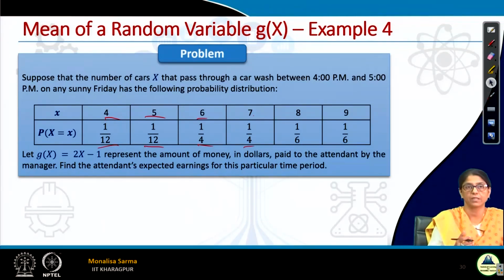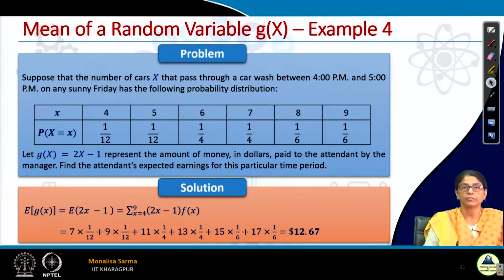So we have to find the attendant's expected earning, that means the average earning. How will I find it? It will be the summation of g(x) f(x), where 2x minus 1 is g(x). X will take the values 4, 5, 6, 7, 8 and 9, multiplied by f(x). Whenever x takes the value 4, we multiply by 1 by 12, when x takes 5 we multiply by 1 by 12, when x is 6 we multiply by 1 by 4, likewise. We just substitute different values for x, and whichever values we take for x, we consider that probability. That's all.